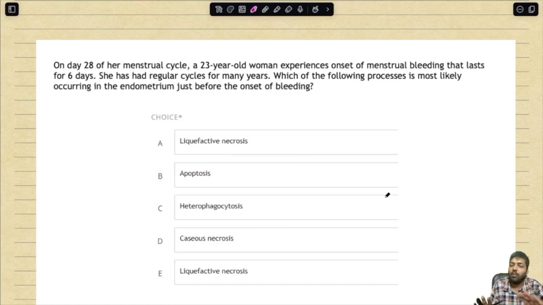So it's a very common scenario faced by all women in their reproductive age period. Over here the menses is mainly taking place in a programmed manner. It is taking place every 28 days, because certain hormones are going up and then coming down, and because of that we have a regular menstrual cycle. So that is a programmed cycle. So the most important and best answer over here is apoptosis.